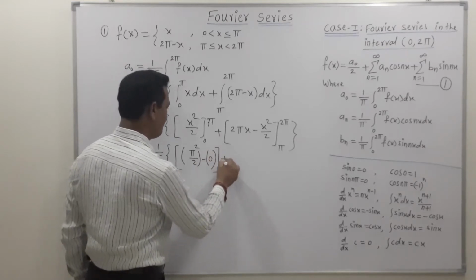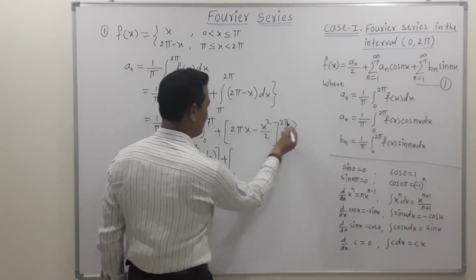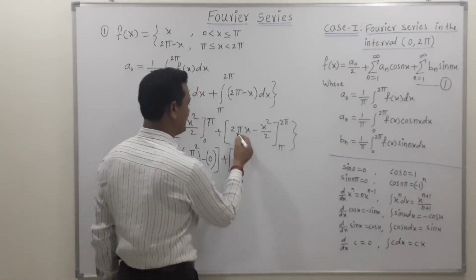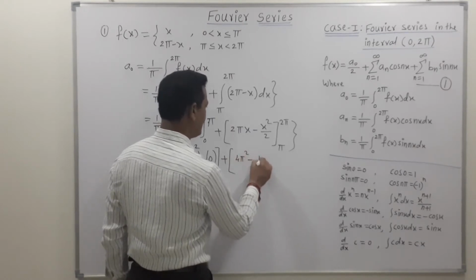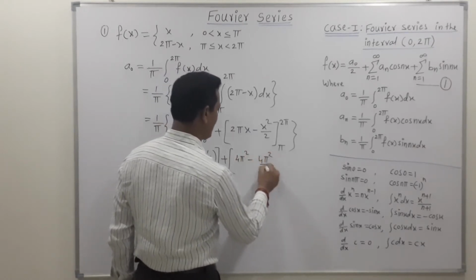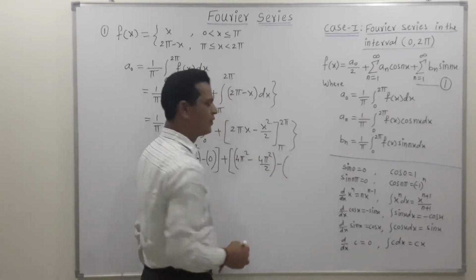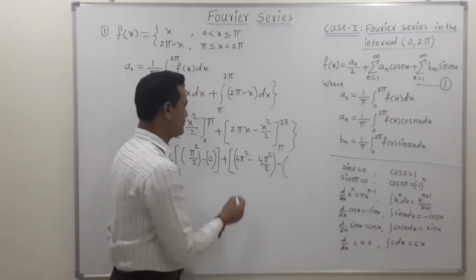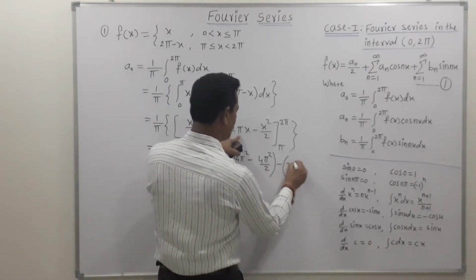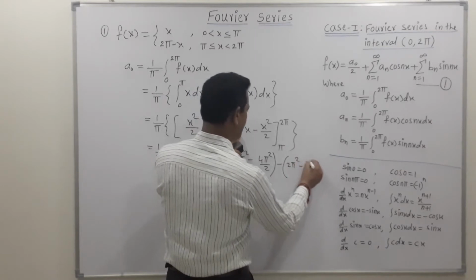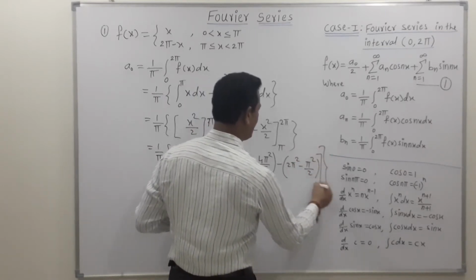Now this is over. Then we put the value of upper and lower limit for the second. Here if we put x is equal to 2 pi, then this is 4 pi square minus 4 pi square upon 2. This is the value of upper limit, minus put the value of lower limit. Lower limit is pi, so we can write this as 2 into pi square minus pi square upon 2. Now this bracket will get over and this will get over.